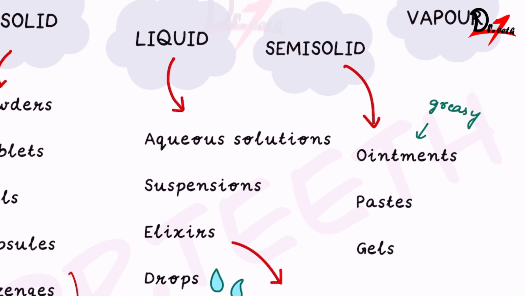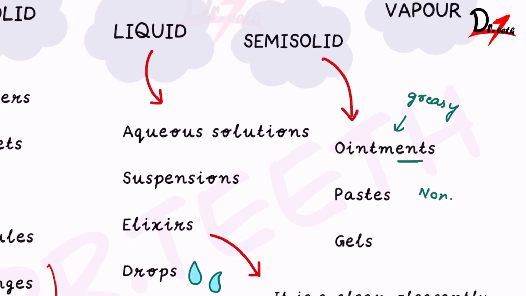Now greasy because the drug is in an oily base. It could be paraffin or beeswax. Now what is the difference between ointments and creams? In ointments we have a base that is oil. But in the creams our base is water. Then we come to the paste. It is also non-greasy. Now these contain aluminum, chalk, starch.